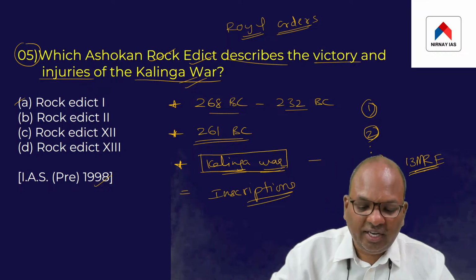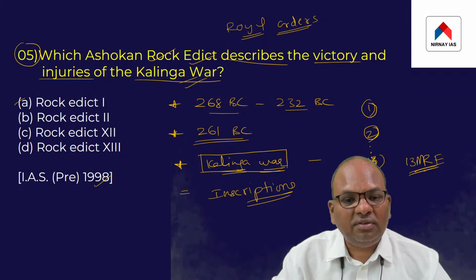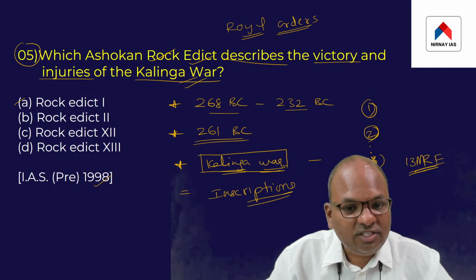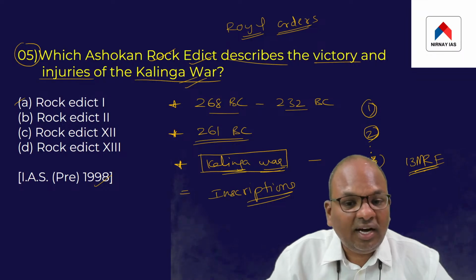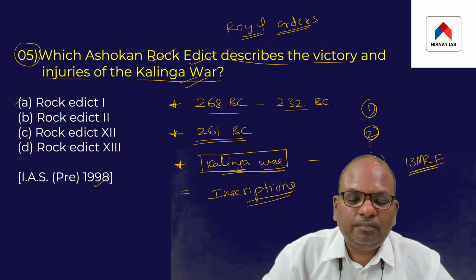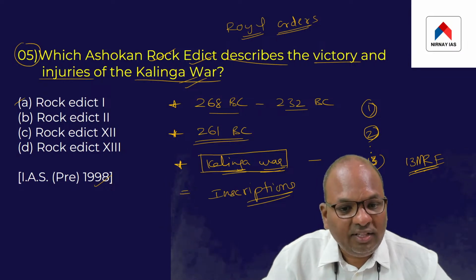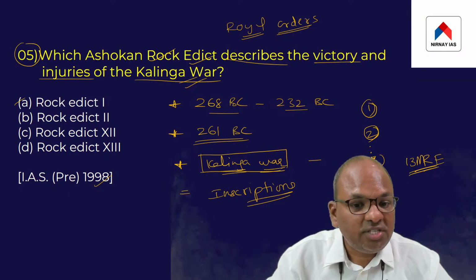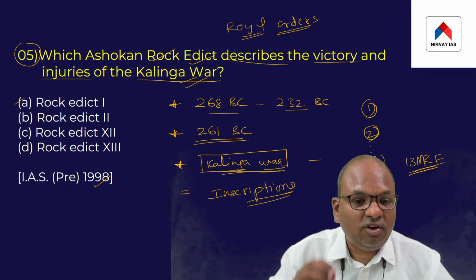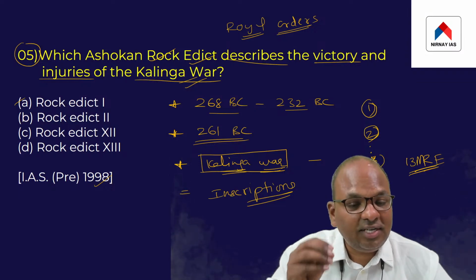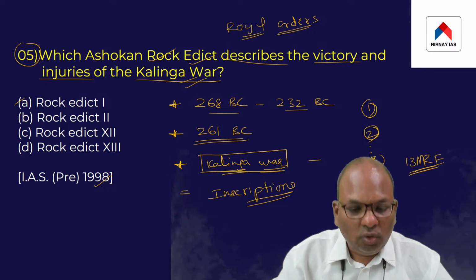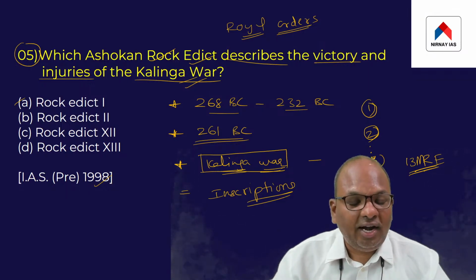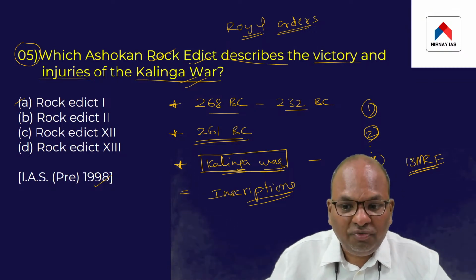Let me repeat this point once again. Ashoka is regarded as one of the greatest rulers in the entire world. He is regarded as the greatest ruler not because he ruled over an extensive territory. He is regarded as the greatest ruler perhaps because he is the only ruler in the entire world who said no to war, who said that war would result in a lot of violence.